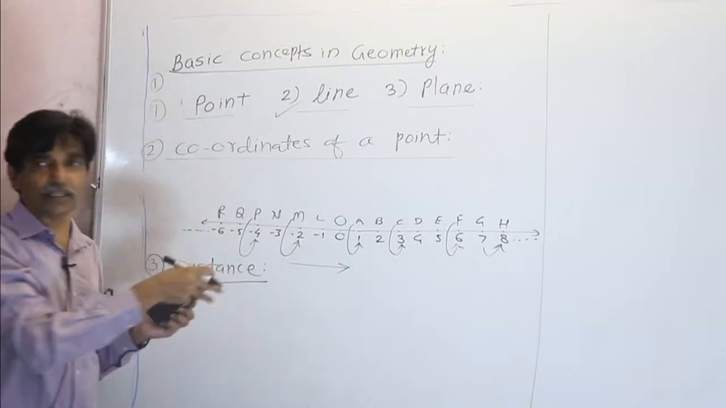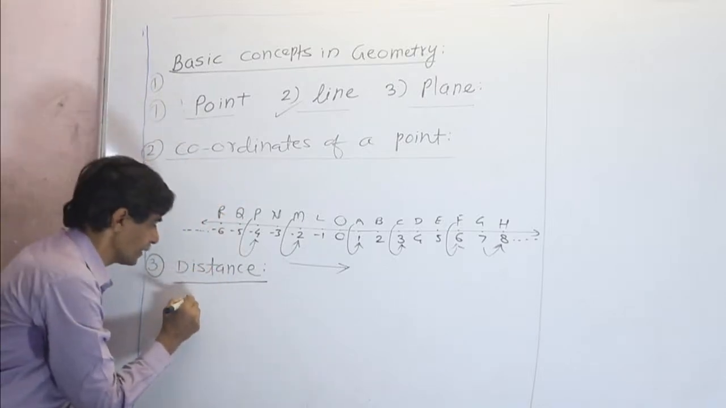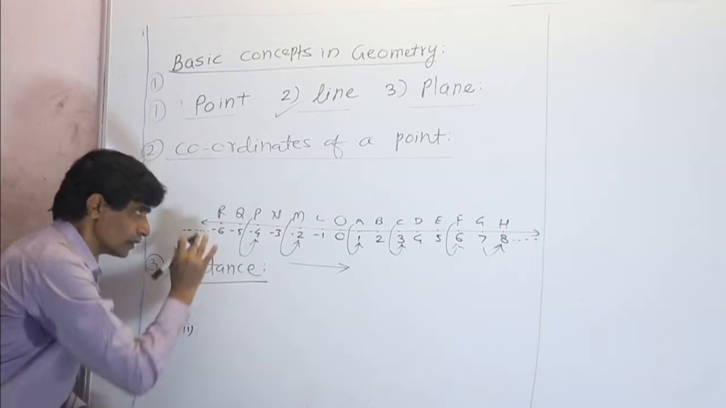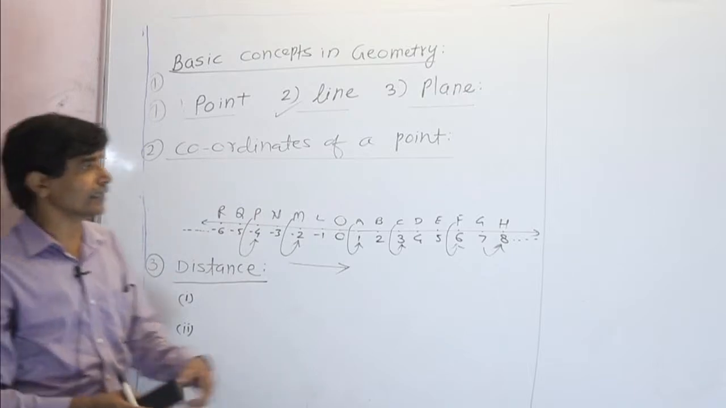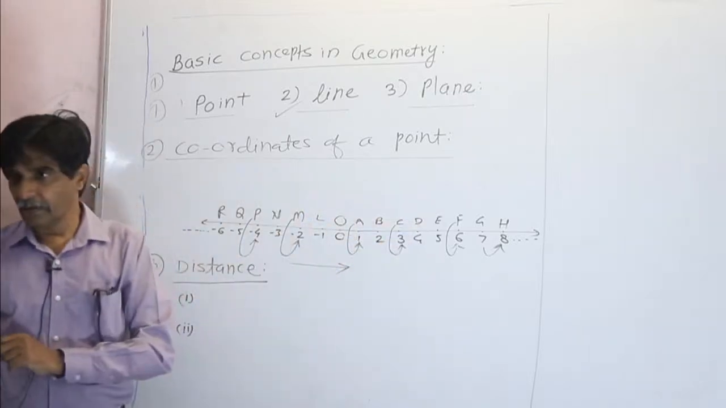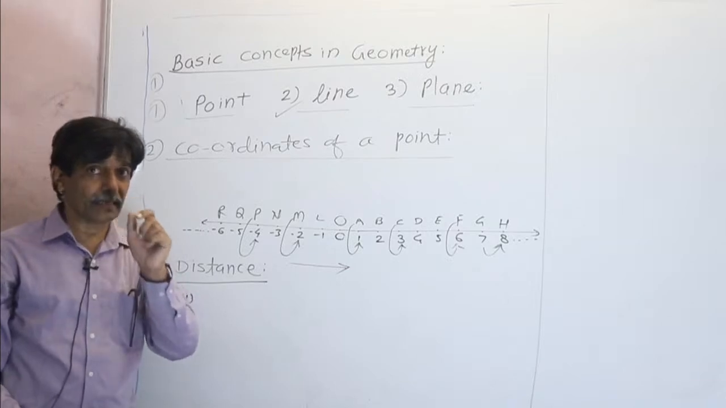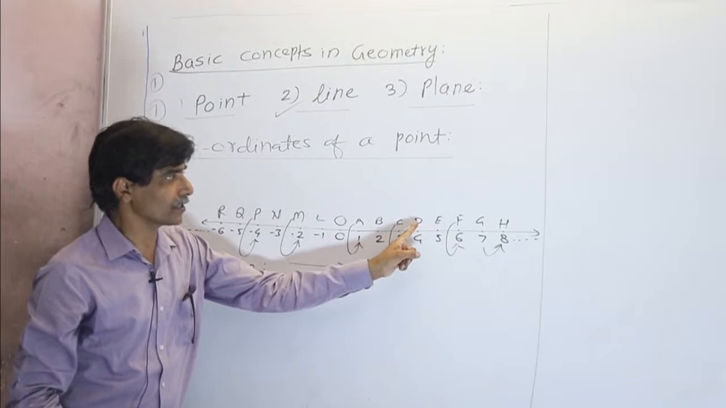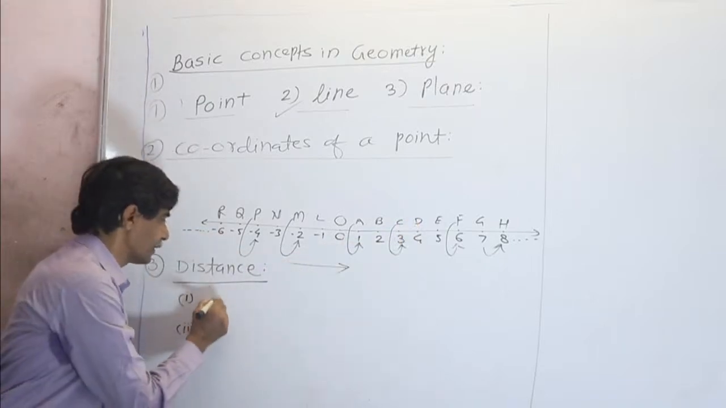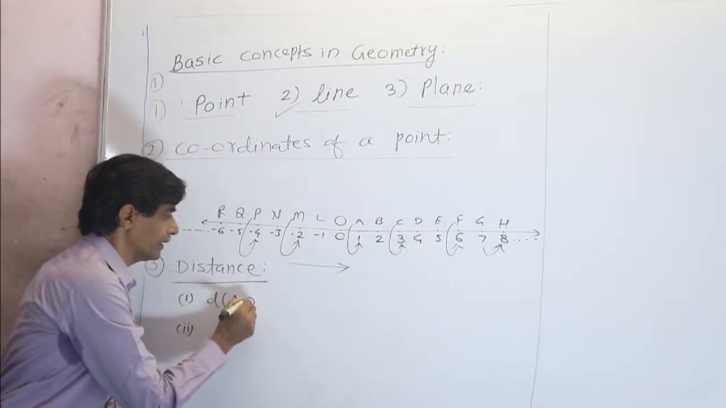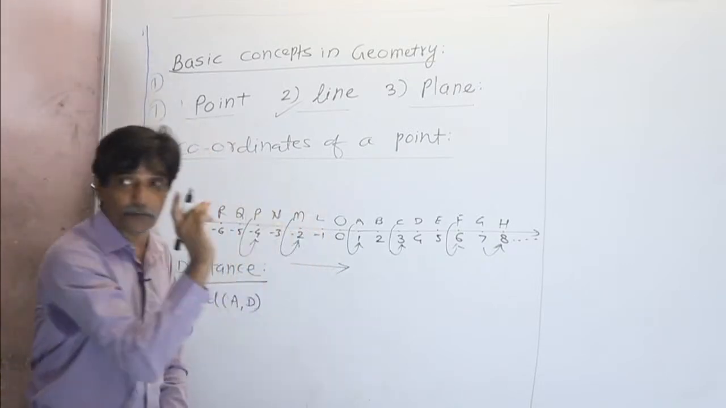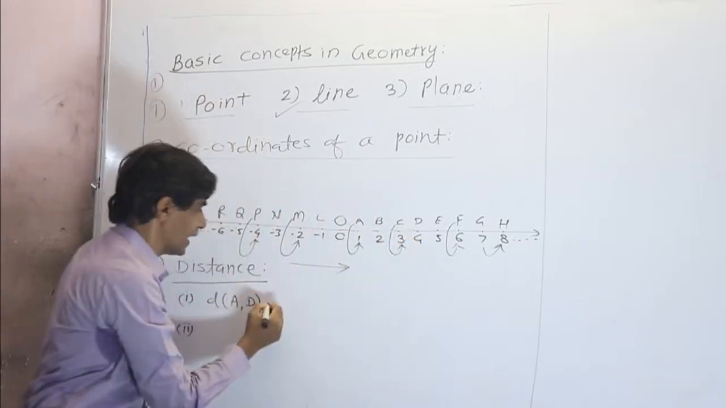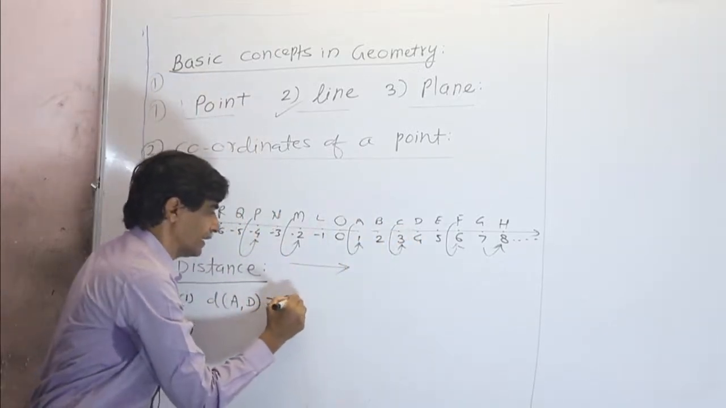Again, using this concept, we can find the distance between 2 points. You can find the distance in 2 ways: number 1, by using the number line, and number 2, by using a formula. Using the number line, if I ask what is the distance between the points A and D, we have to measure the unit distance between them. I will count the unit distance: 1, 2 and 3, which means the distance between the points A and D is 3.